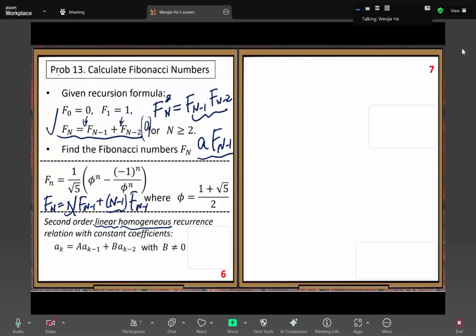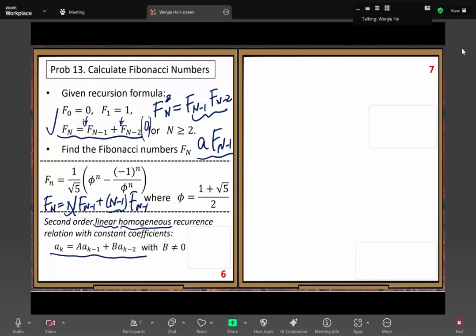This systematic solution covers the general problem, not just this Fibonacci recurrence relation. Any recurrence relation in this form, it can cover. So now we want to find that solution.